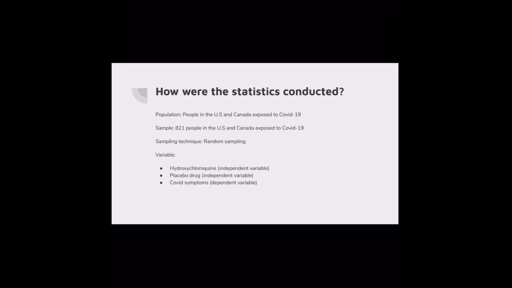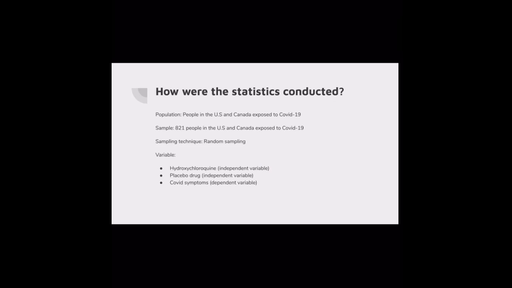Before presenting statistics and drawing conclusions on this research, I highlighted key information that needs to be noted. The population is people in the US and Canada exposed to COVID-19. The sample is 821 people in the US and Canada exposed to COVID-19 that they collected. The sampling technique is random sampling, but they do not go into detail on how the participants were randomly chosen and randomly assigned. The article notes that the study was a randomized double-blind clinical control trial, however, and double-blind experiments mean that neither the participants or the researchers know who is receiving the treatment and who is receiving the placebo.